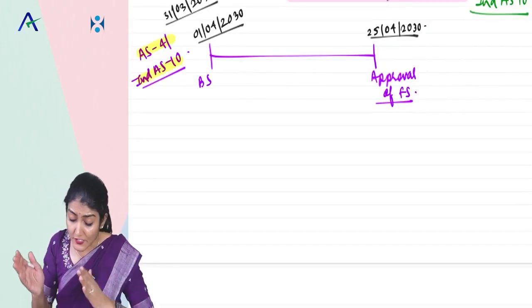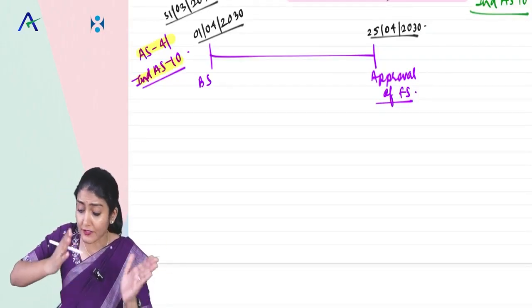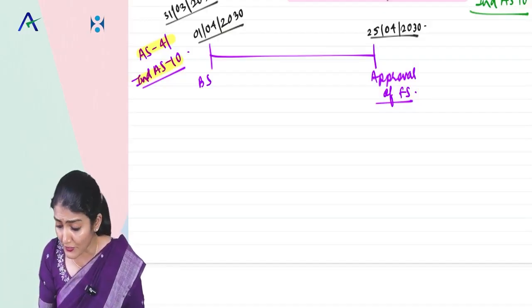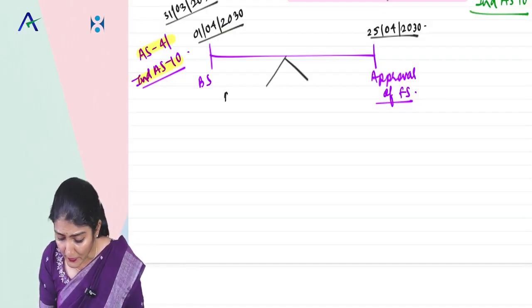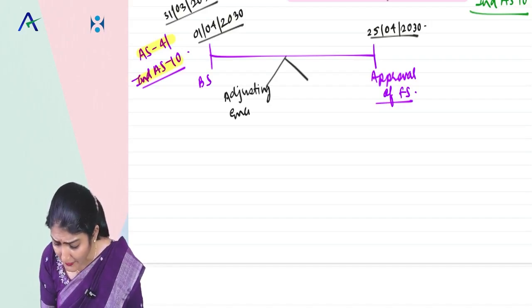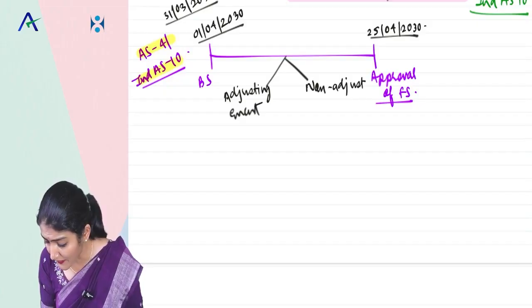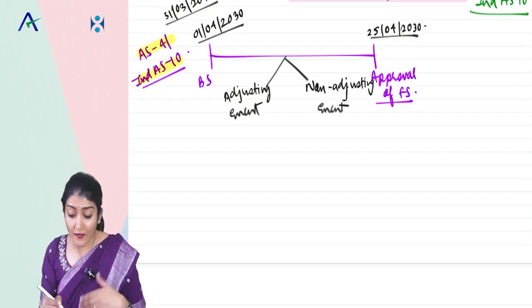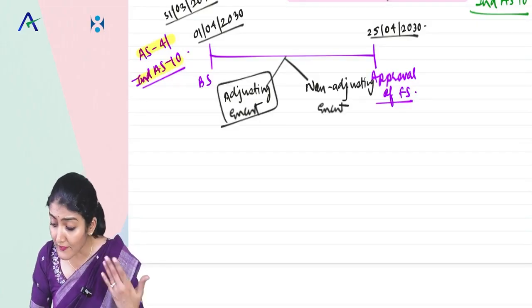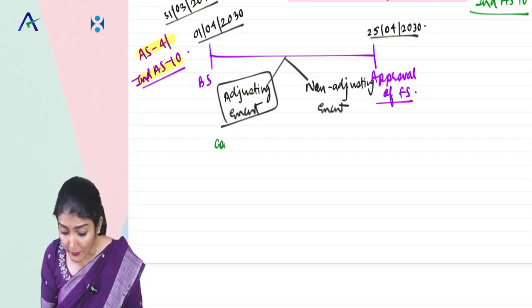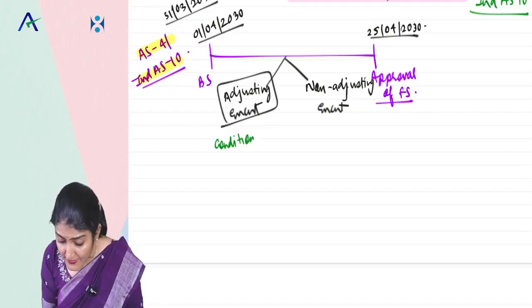These events which occur between the date of the balance sheet and the date of approval of the financial statements could be an adjusting event or a non-adjusting event, which is also called the disclosure event. An adjusting event provides additional evidence with respect to a condition that existed at the balance sheet date. So the condition exists at the balance sheet date.